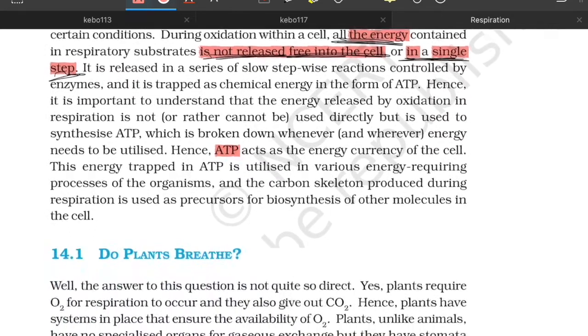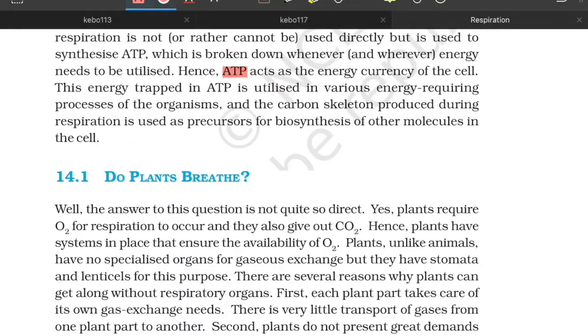We already know this from younger ages itself. This energy trapped in ATP is utilized in various energy requiring processes of the organism, and the carbon skeleton produced during respiration is used as precursors for biosynthesis of molecules in other cells. What are they saying? When you are taking carbohydrates and you proceed with the process, there will be some intermediates. Now, those intermediates are used in the biosynthesis of other molecules.